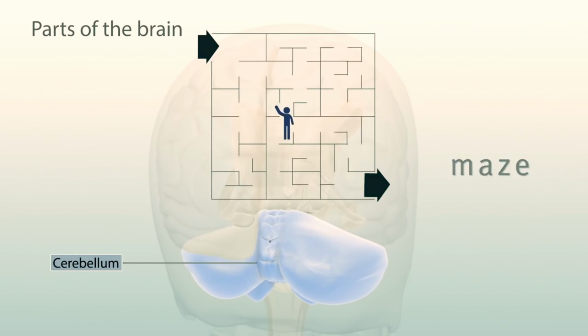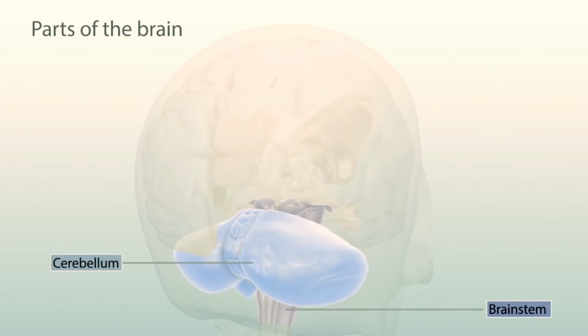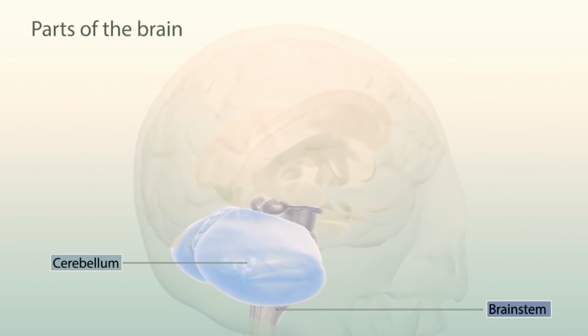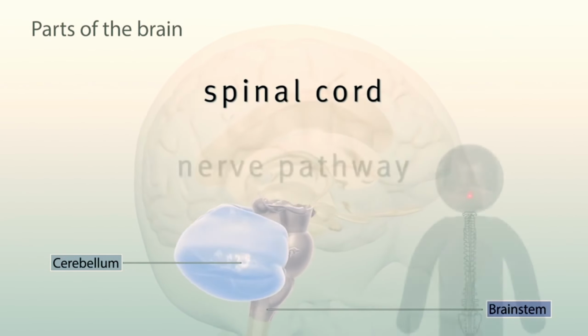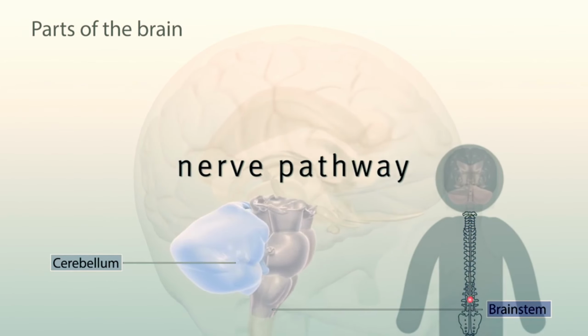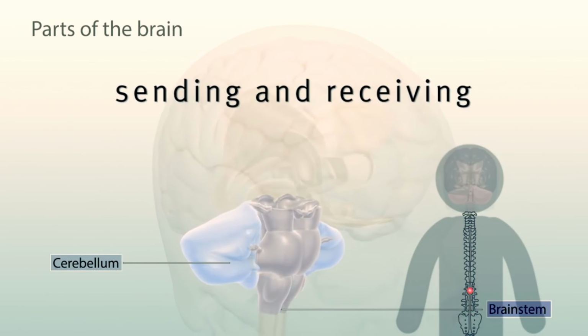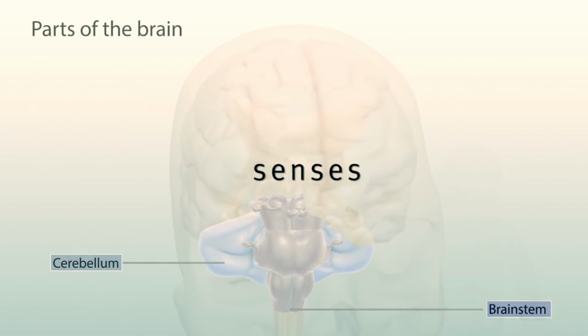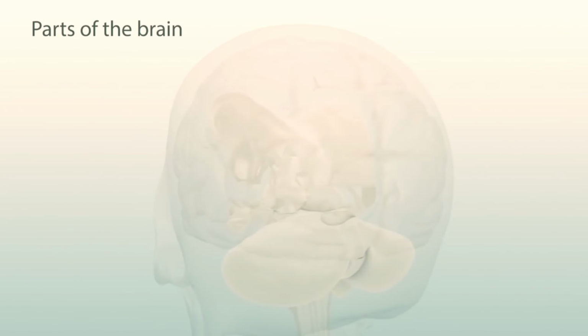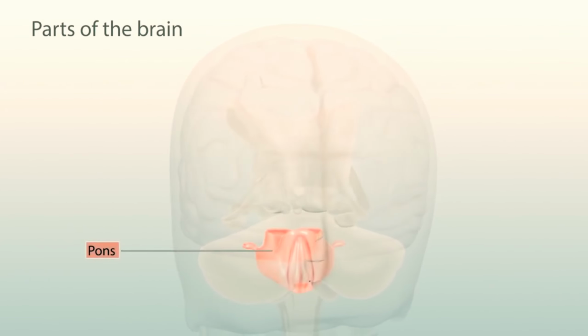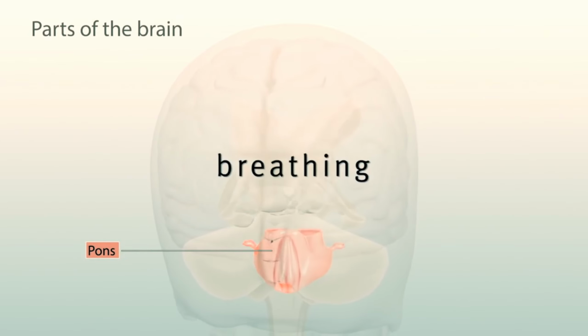Under it is the brainstem, which connects the brain to the spinal cord, with nerve paths that run all the way down, sending and receiving from your senses. The brainstem includes the pons and medulla oblongata.